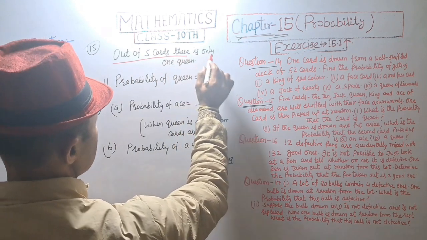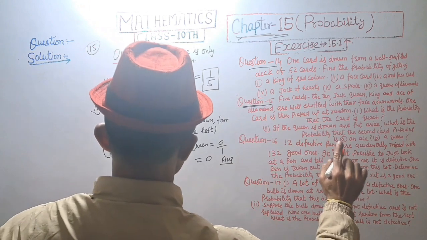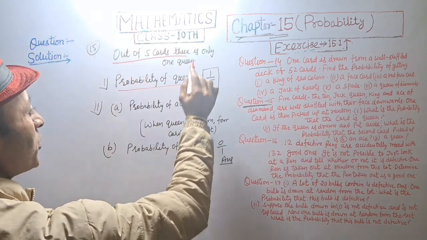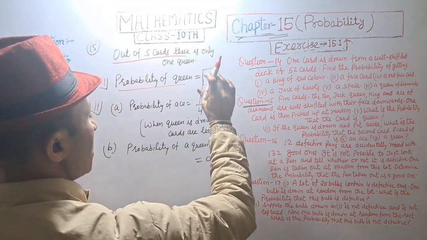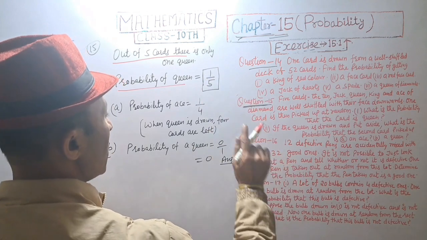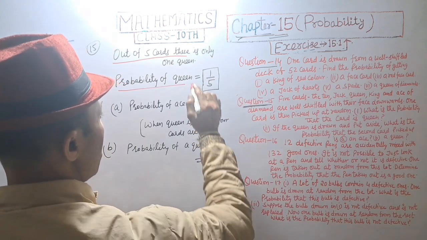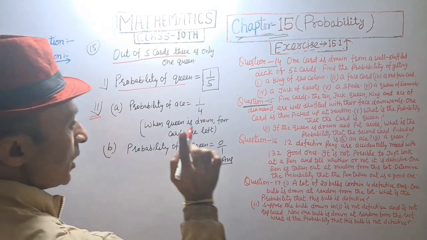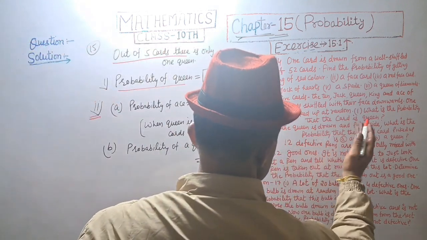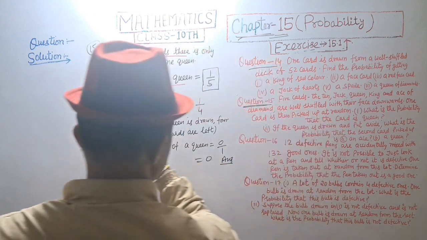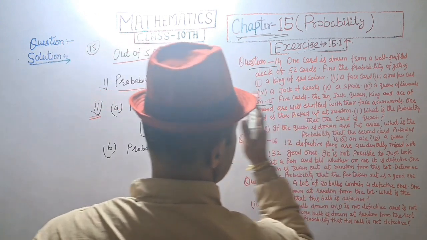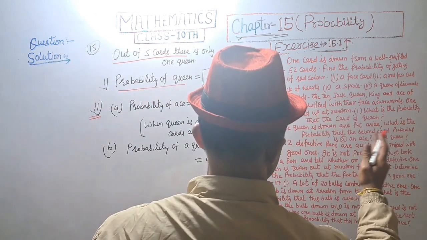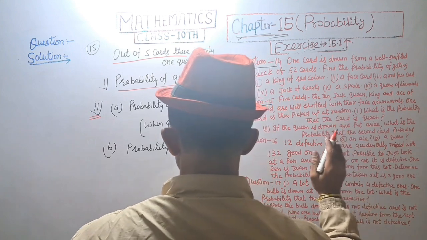Out of 5 cards there is only one queen and probability of queen is equal to 1 upon 5. Total number of cards is 5 and only one queen, probability of queen is 1 upon 5. And second part, if the queen is drawn and put aside, what is the probability that the second card picked up is an ace card?